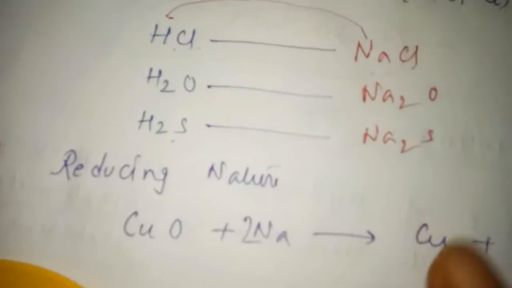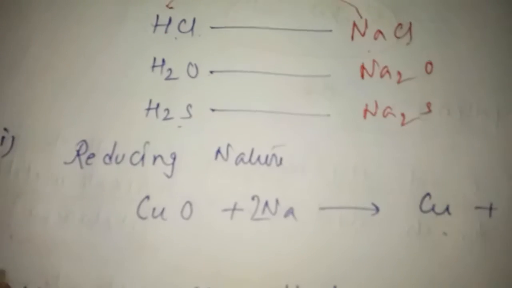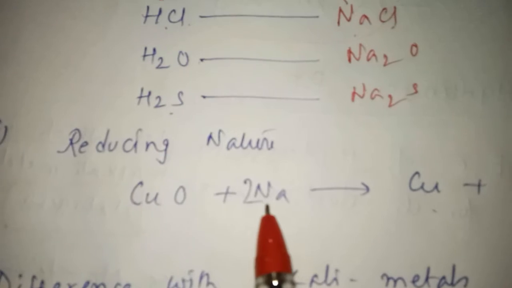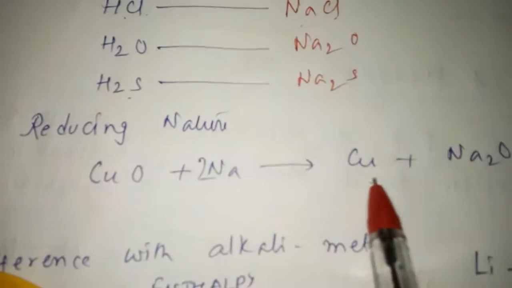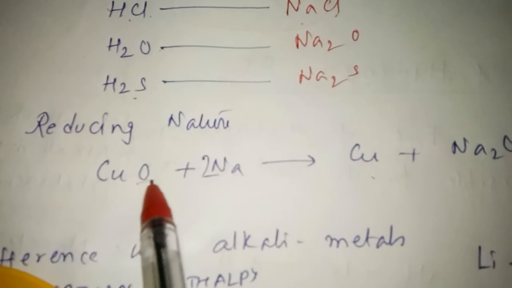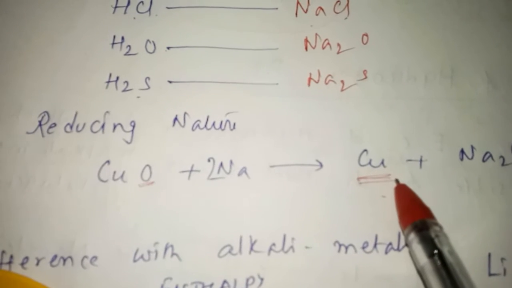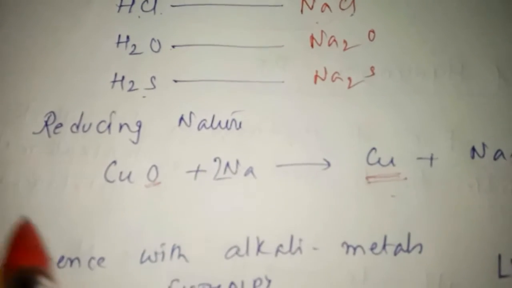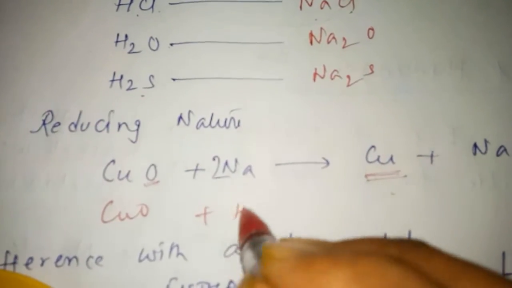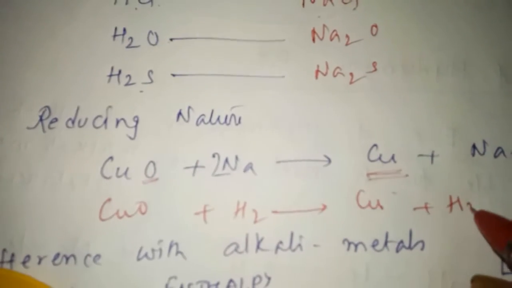Next is reducing nature. Now in reducing nature, copper oxide reacts with sodium forming copper and sodium oxide. So there is a loss of oxygen for copper, so copper is reduced here. Similarly, copper oxide reacting with hydrogen forms copper plus water.